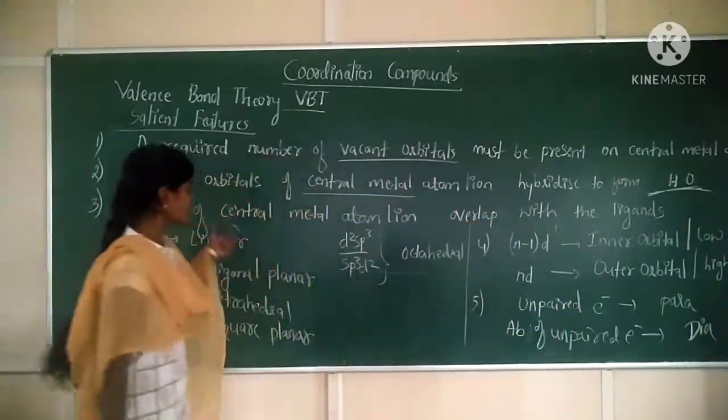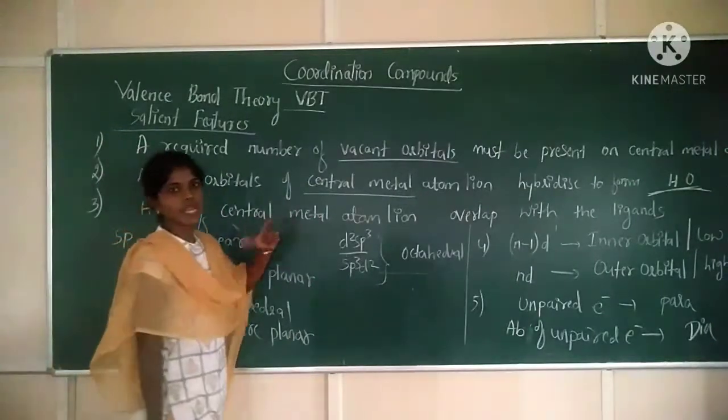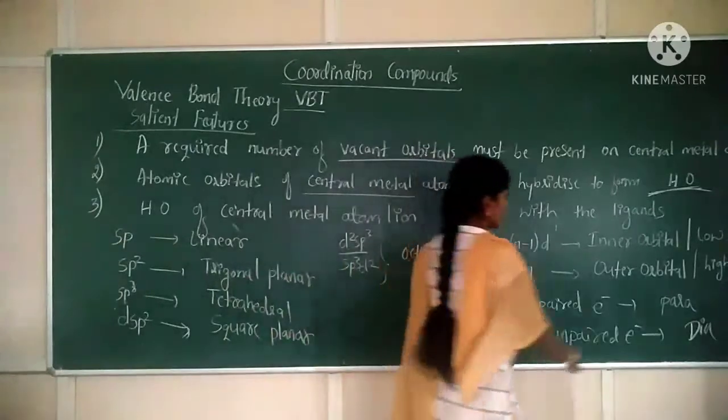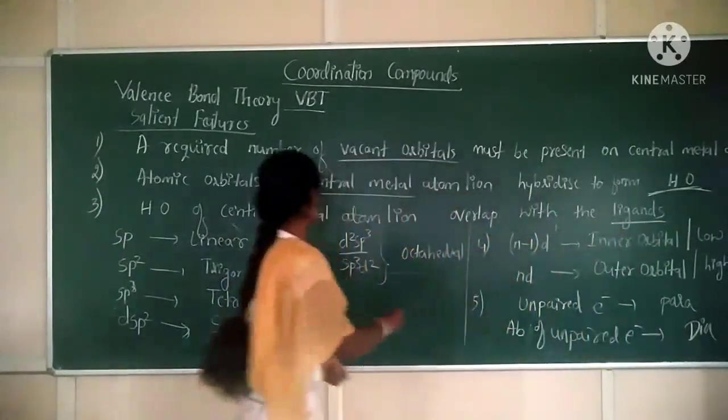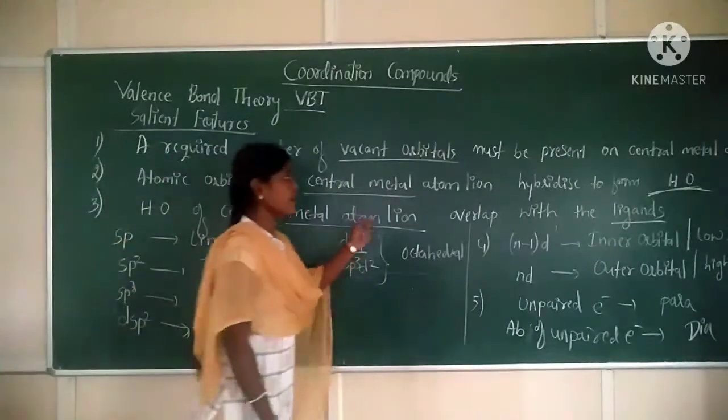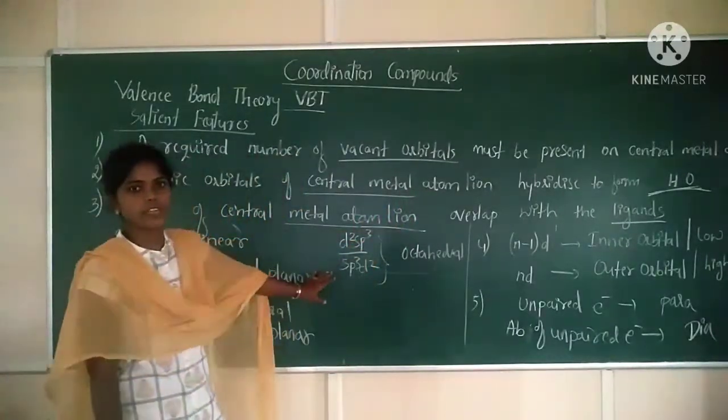Third point, hybrid orbitals of the central metal atom overlap with the ligand. So this is the third salient feature.